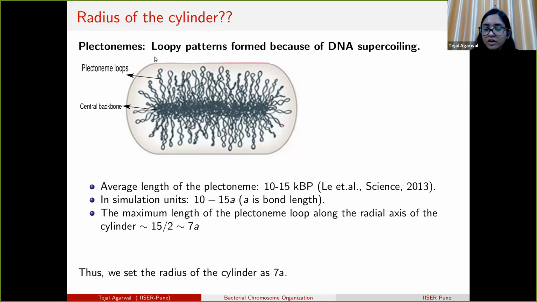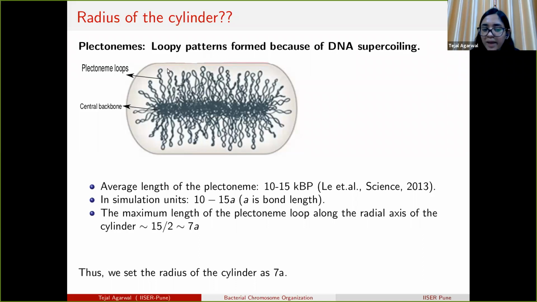This length, 10 to 15 kilobase pairs, is like 10 to 15 units in our simulation units. But these plectoneme loops extend approximately 7 along the radius.